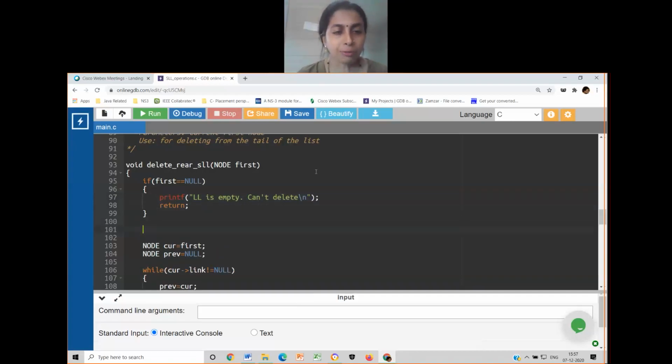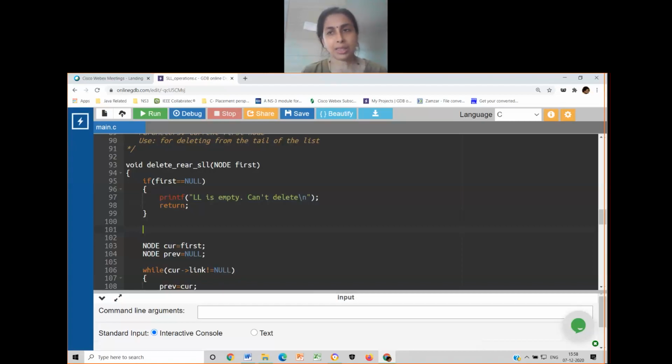What is the condition for a singly linked list having only one node? If there is exactly one node in the linked list, what is the condition?